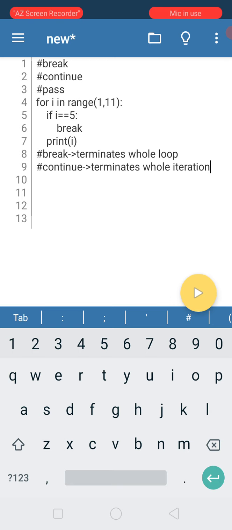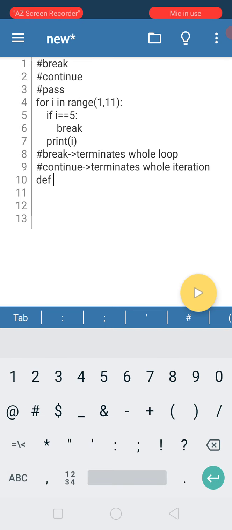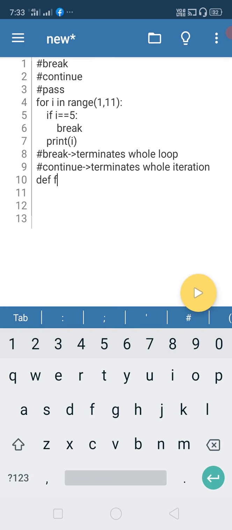And pass is just simple, right? What is pass? For example, you are doing some application, and you want to write some 3 or 4 functions, a small application. What I will be saying about functions is in the next section; you just need to know what pass is in this section. So def, I'm writing a function named def func1.